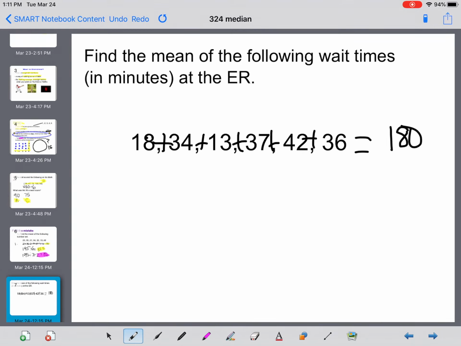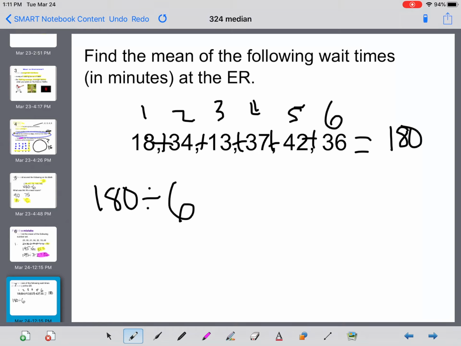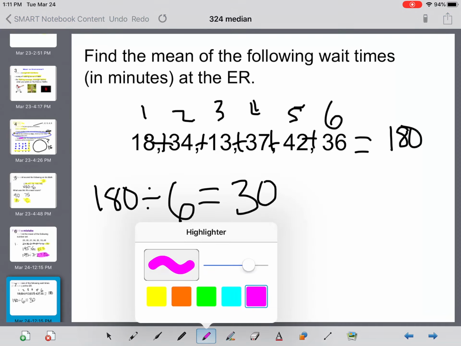Now we have to divide that 180 by how many numbers are in the set. We have 1, 2, 3, 4, 5, 6. We divide by 6 and we would get 30. So for the average wait time in an ER, we would get 30 minutes.